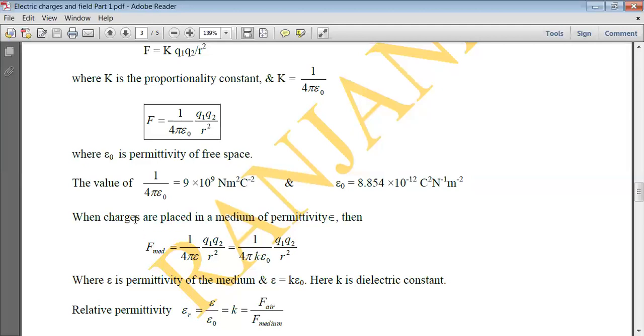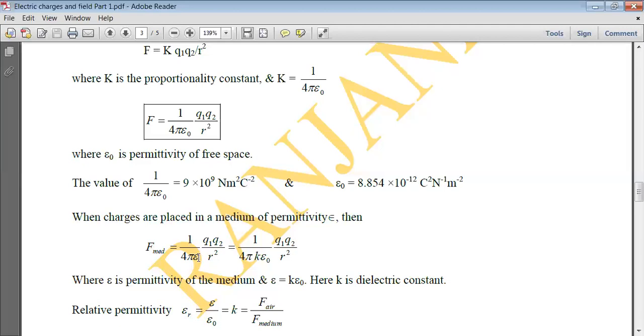But if the charges are placed in some dielectric medium, like an insulating medium, like water is an insulator, whose permittivity is epsilon, then the force between the charges becomes 1 upon 4 pi epsilon Q1 into Q2 upon R square.